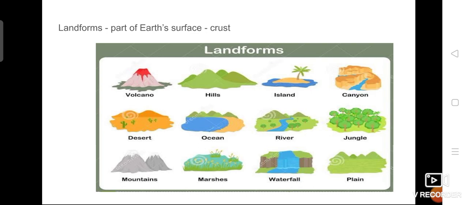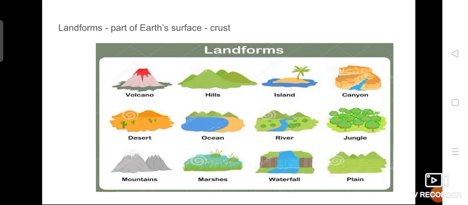We are living because all living things, all plants, animals and human beings, we are all living in a land area, that is landform. Desert is also a landform. Mountain is also a landform. River, that is also a landform. River means the banks of the river. Jungle, that is forest, that is also a landform. Grassland, that is also a landform, isn't it? Where these landforms are present, all these landforms are on the surface of the earth. So the surface of the earth is generally called as crust.